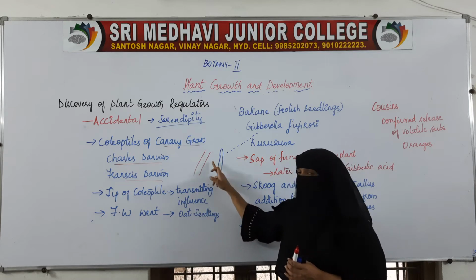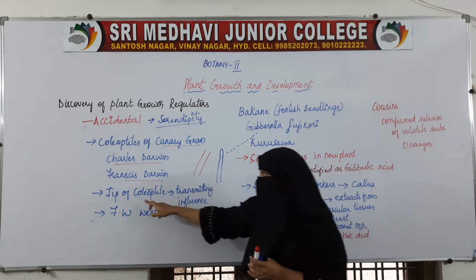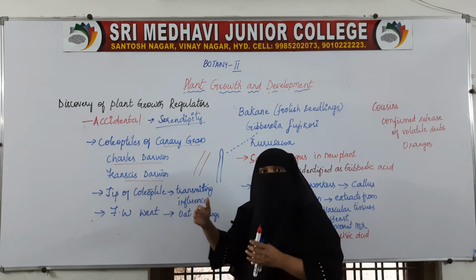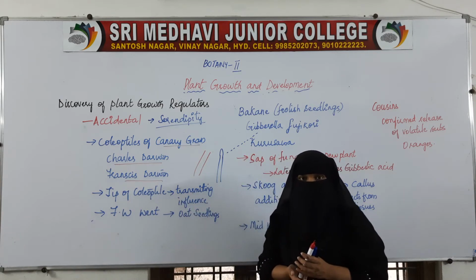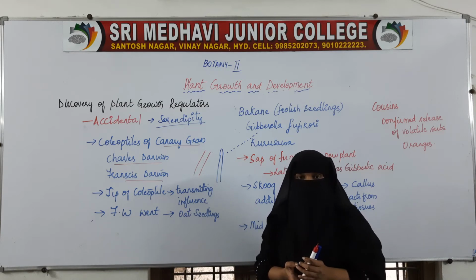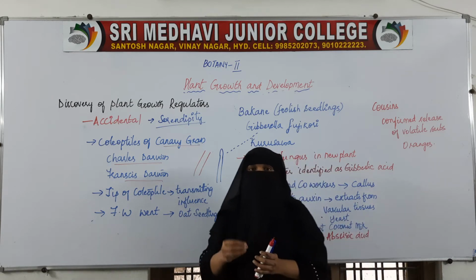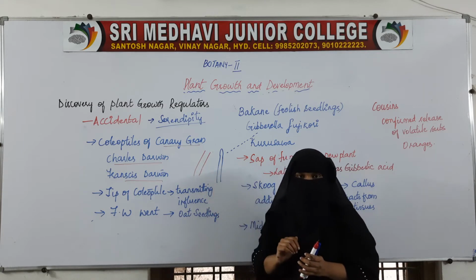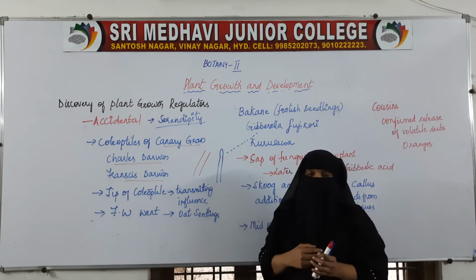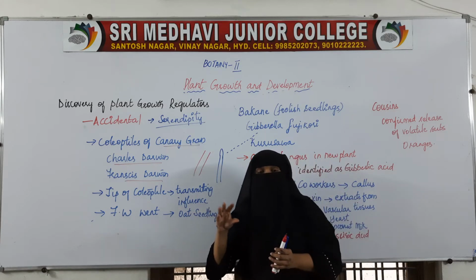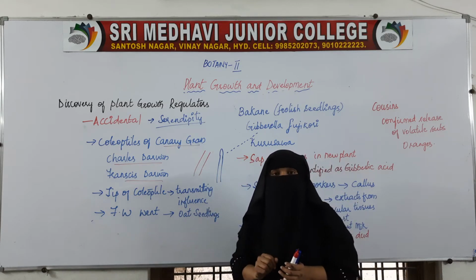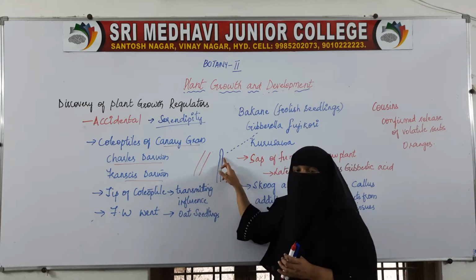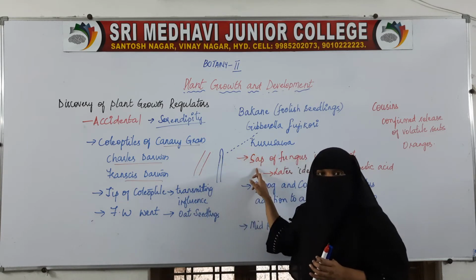So what they discovered was that in the tip of the coleoptile there is some transmitting influence, something which is helping this coleoptile to bend towards light.